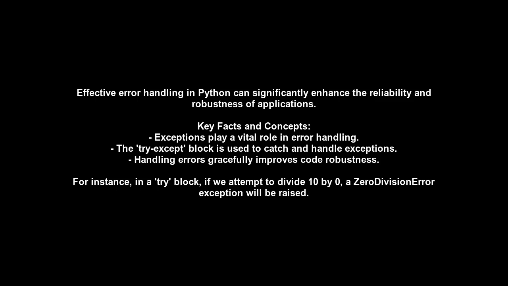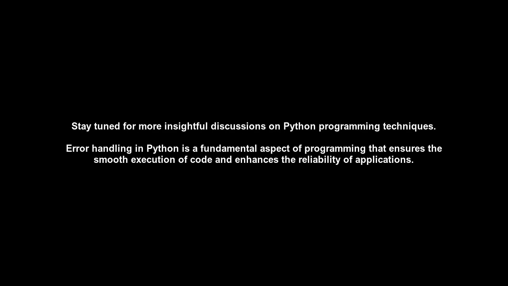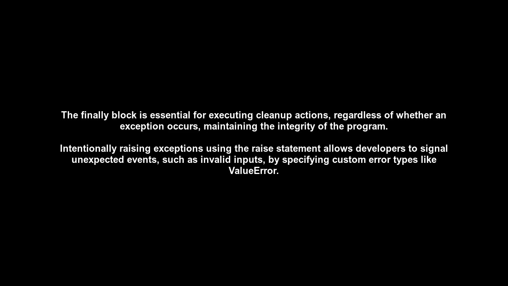Error handling in Python is a fundamental aspect of programming that ensures the smooth execution of code and enhances the reliability of applications. By utilizing try and except blocks, developers can catch and handle exceptions gracefully, preventing program crashes. The finally block is essential for executing cleanup actions, regardless of whether an exception occurs, maintaining the integrity of the program. Intentionally raising exceptions using the raise statement allows developers to signal unexpected events, such as invalid inputs, by specifying custom error types like ValueError.